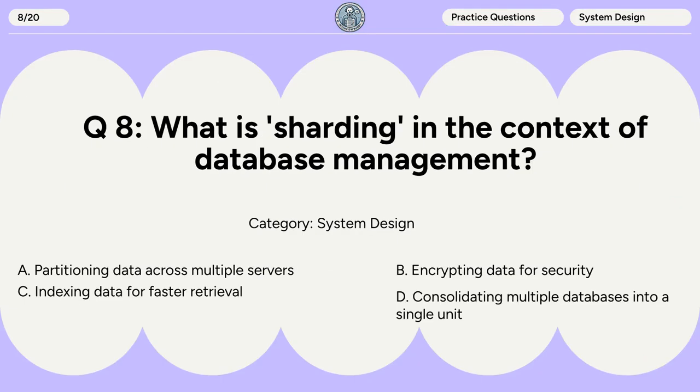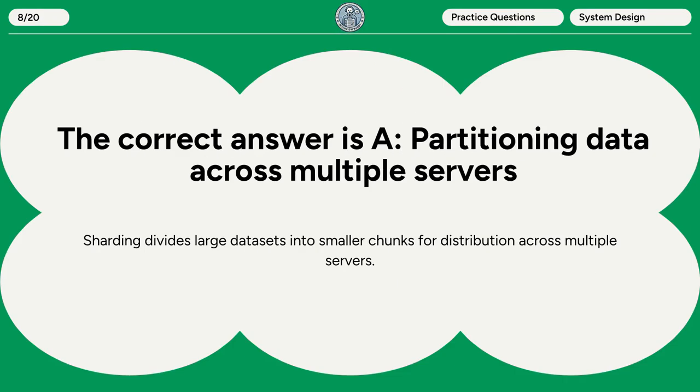Question 8. What is sharding in the context of database management? A. Partitioning data across multiple servers. B. Encrypting data for security. C. Indexing data for faster retrieval. D. Consolidating multiple databases into a single unit. The correct answer is A. Partitioning data across multiple servers. Sharding divides large datasets into smaller chunks for distribution across multiple servers.